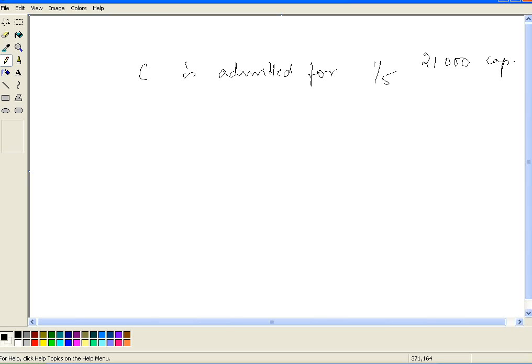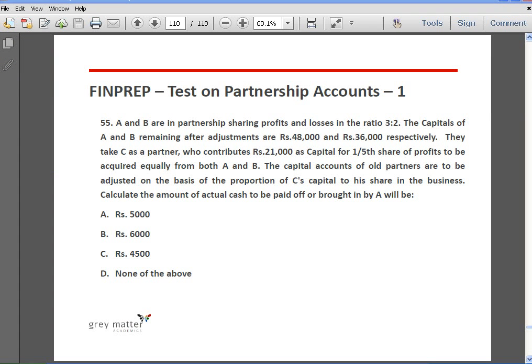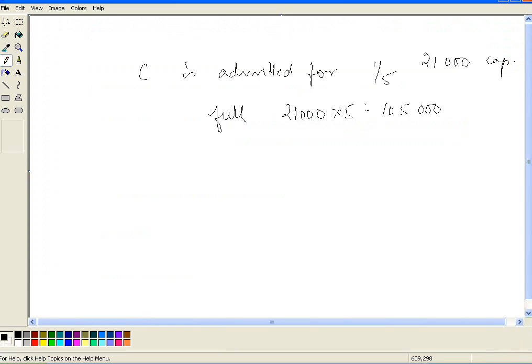Okay, and so the full capital is 21,000 into 5, which is 1,05,000 rupees. Right, so here the full value of the firm's capital is 1,05,000 rupees.